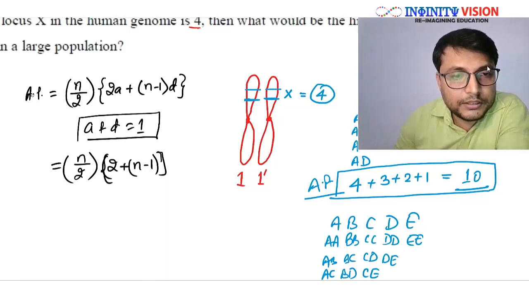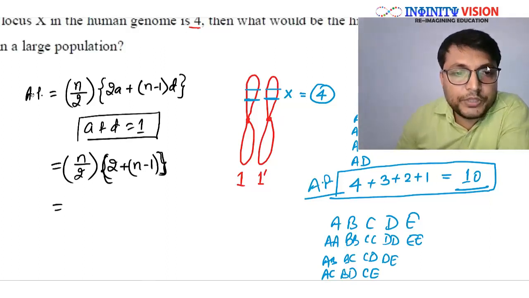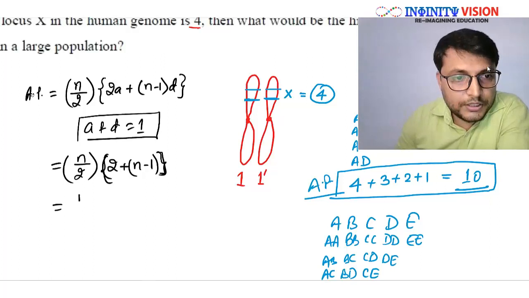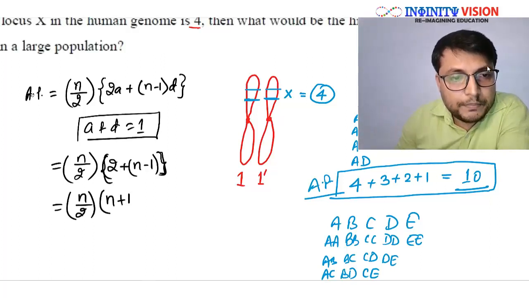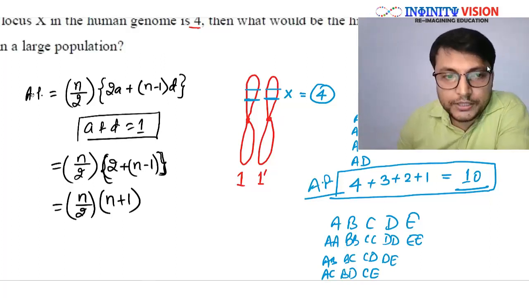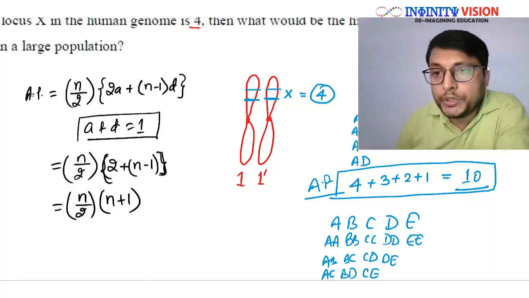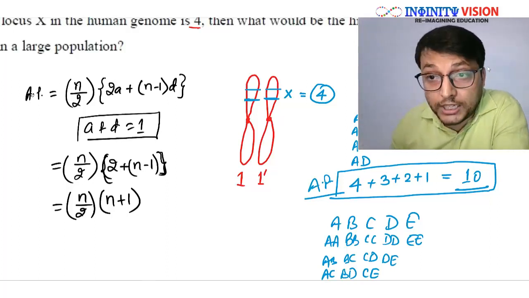Correct? We can further reduce this formula into n by 2 multiplied by n plus 1, right? Minus 1 plus 2. Okay, so n by 2 into n plus 1. So this will be the formula.